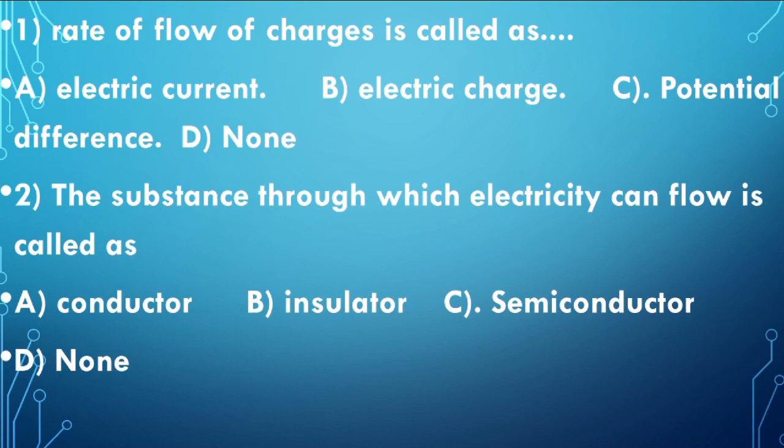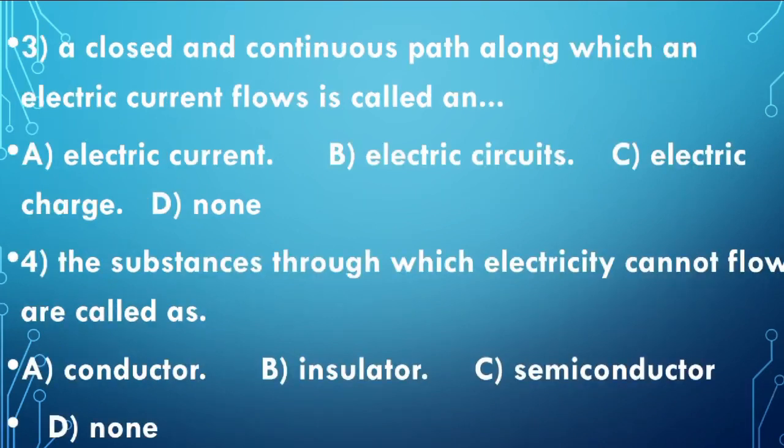Moving on to the next question. A closed and continuous path along which an electric current flows is called an? It's a closed circuit, children. In a closed path the current is flowing, so what is it called? The options are electric current, electric circuit, electric charge and none. So the answer will be electric circuit, because it's a closed circuit.